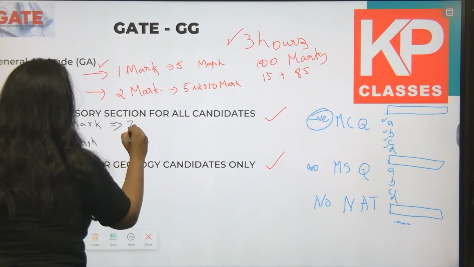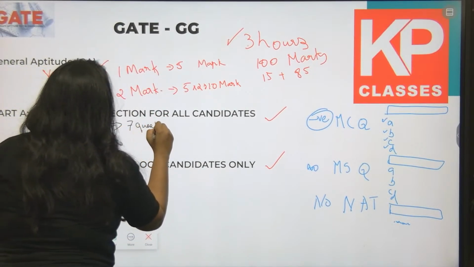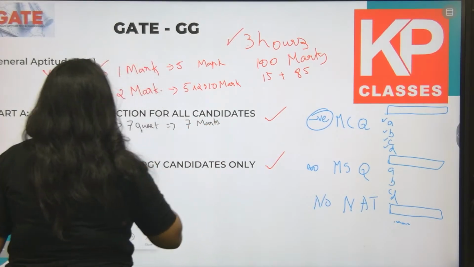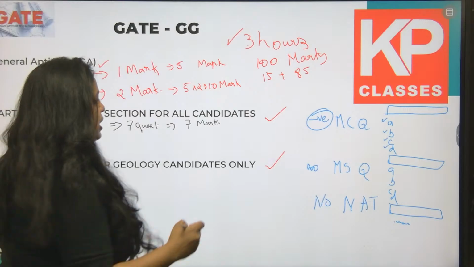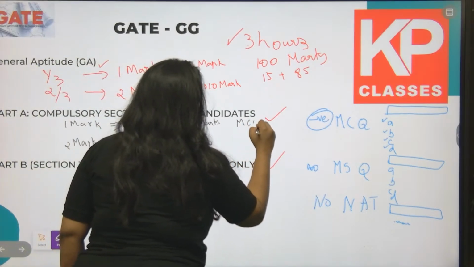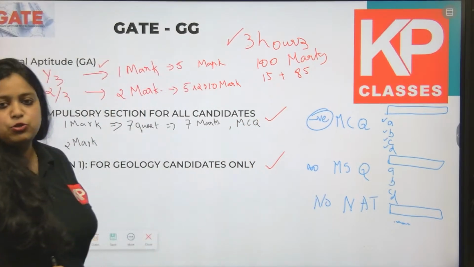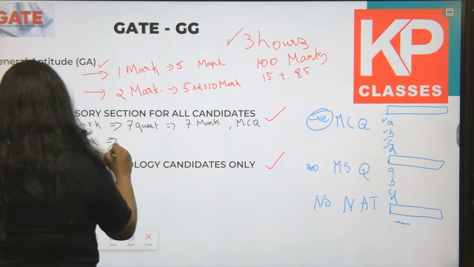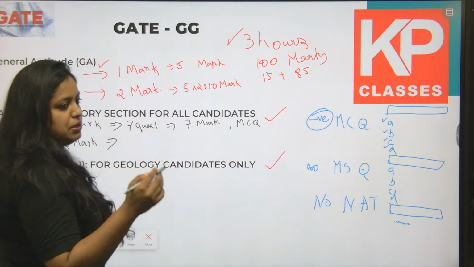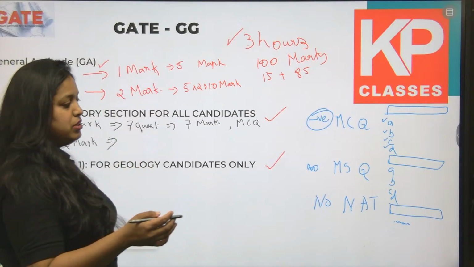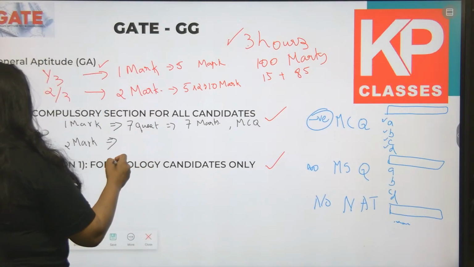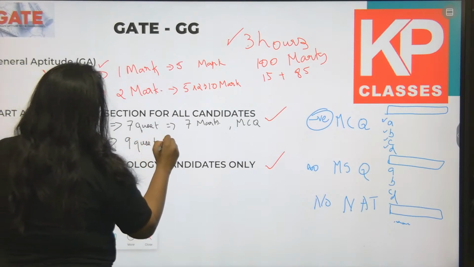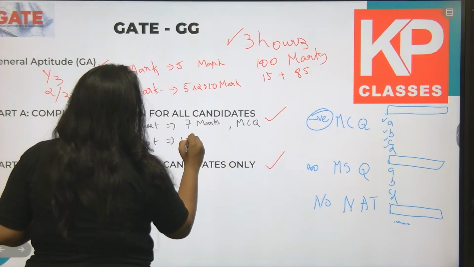That means 7 questions are there, for 7 marks, and these are usually MCQ questions. The 2 mark section is question number 18 to question number 26, which means altogether 9 questions, that is 9 into 2, 18 marks.